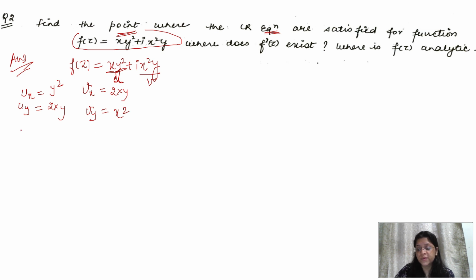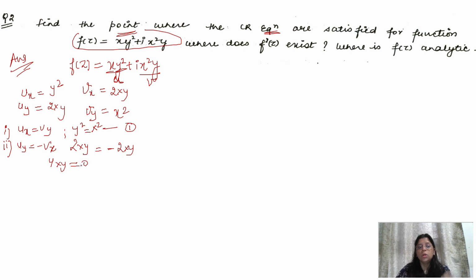Now as it is satisfying the CR equations, ux is equal to vy and uy is equal to minus vx. Now y square is equal to x square. We do not get anything related to the particular point where it is satisfying. So we only get the equation y square is equal to x square. Name it as 1. Now from the second condition, what will we say? We will say uy is 2xy, which is equal to minus vx, which is equal to 2xy. Now taking 2xy to the same side, we'll get 4xy which is equal to 0.